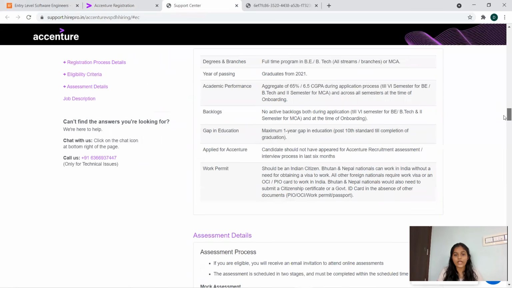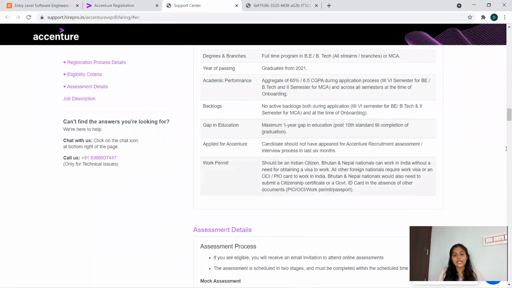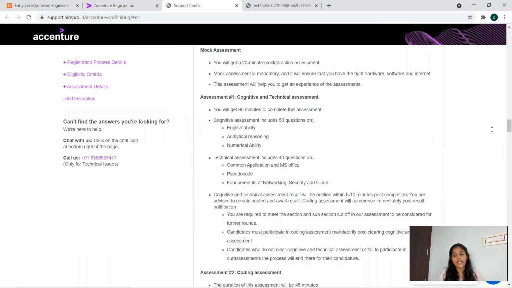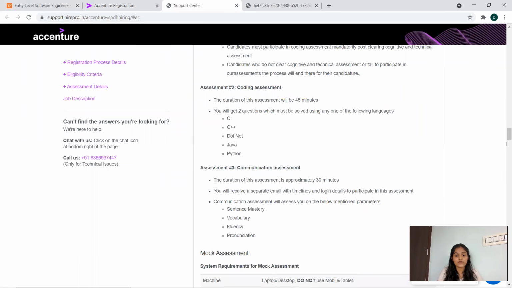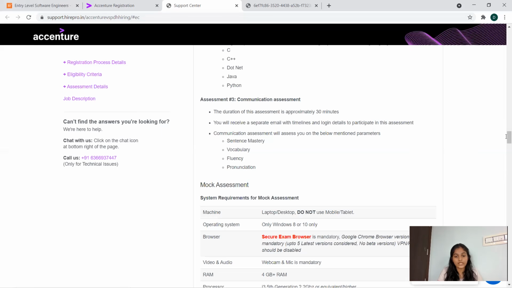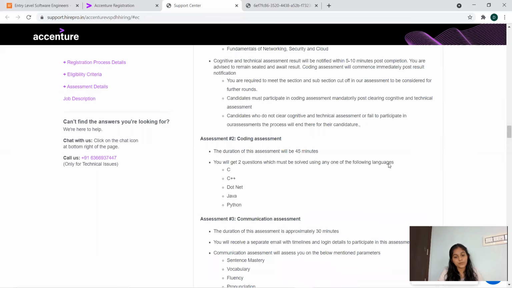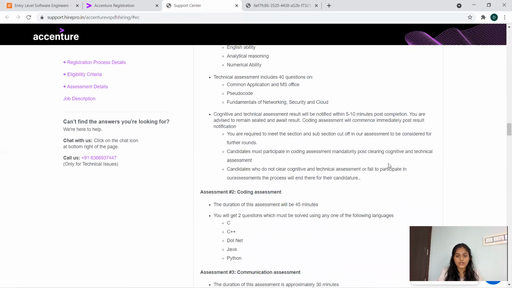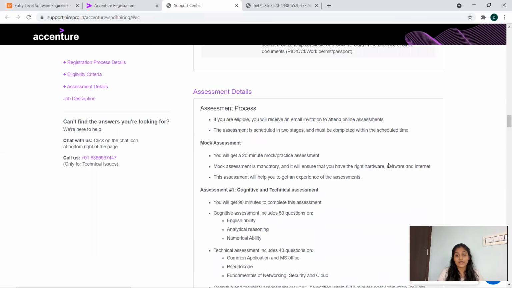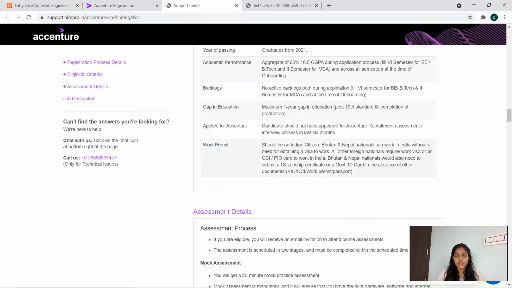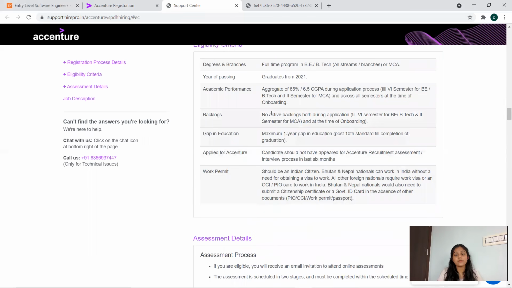So just wait. Now, the degree and branches: a bachelor's in engineering or technology, with any stream like computer science and related streams. If you're not from a computer science stream, then you have to go for some certification course regarding that. You can see here all streams and branches are okay if you have computer science related knowledge, because you have to attend the coding test. So it is fine with them.